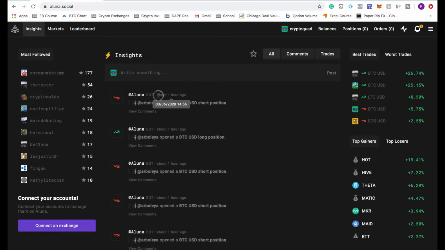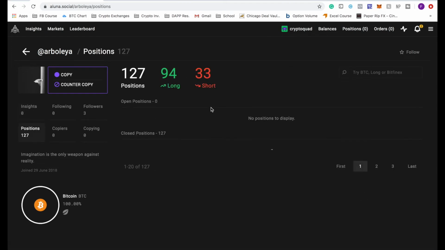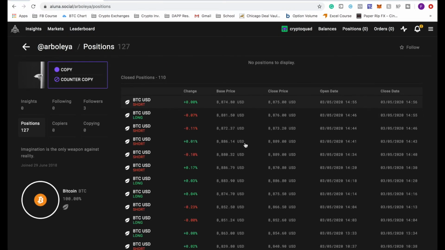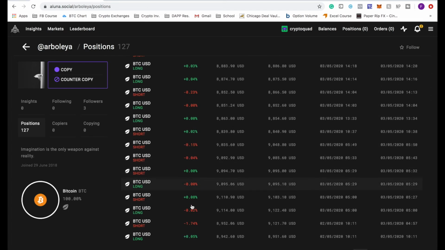So like this one, an hour ago, Arbitral opened a BTC short position. So what you can do is go to his profile and see how reliable it is. So you can see his trade history and how he's doing. So he opened a BTC position. All we have to do is type in BTC and see how he is with BTC. So as we can see, for the most part, he has very minimal gains. Nothing too crazy.